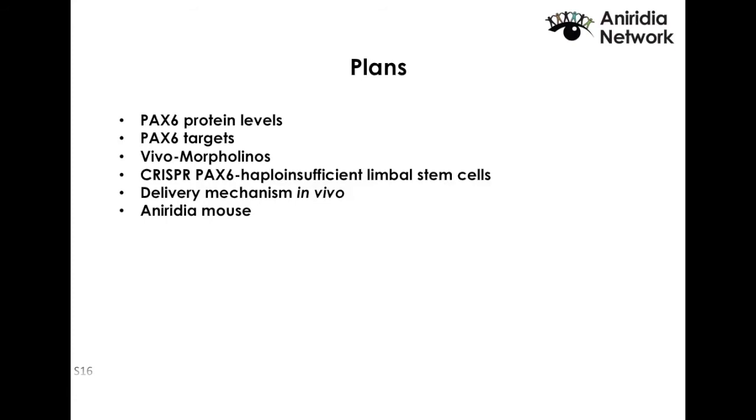We have a cell line that is PAX6 haploinsufficient. It has a mutation on one of its copies, so it doesn't produce enough PAX6. We're going to use the morpholinos on that cell line, and if the results are at the same level as the ones we had so far, and they are positive, we will move to a mouse model. Essentially, we'll get mice that have an aniridic phenotype, and we will try to treat them with the morpholinos and see what difference it makes and whether we are able to stop the progression of the disease or slow the rate, or who knows.